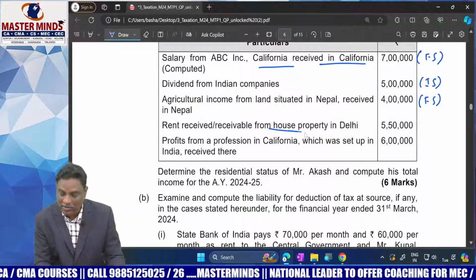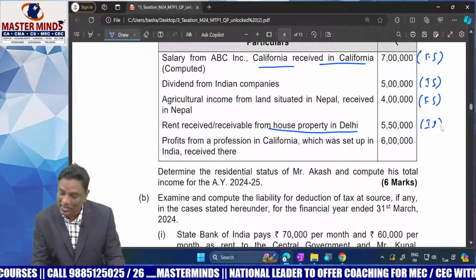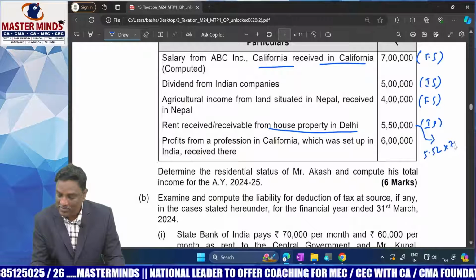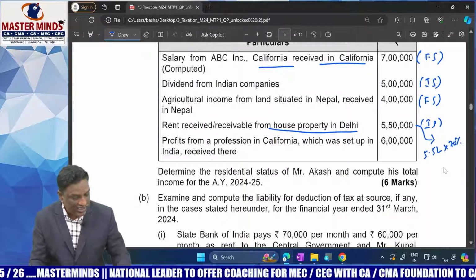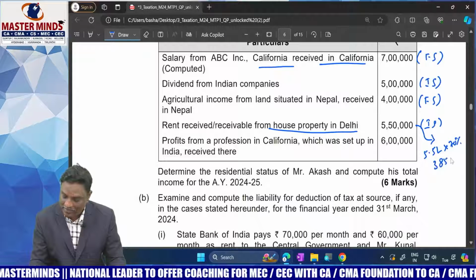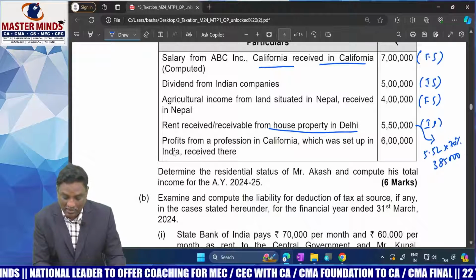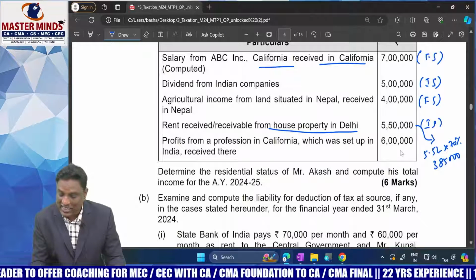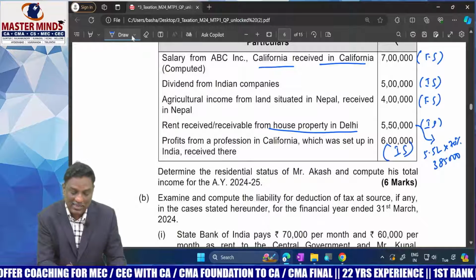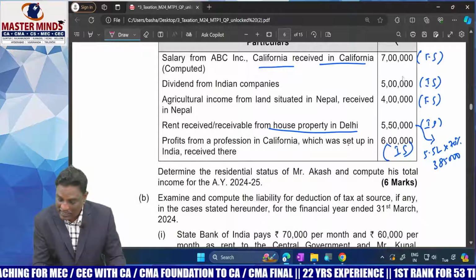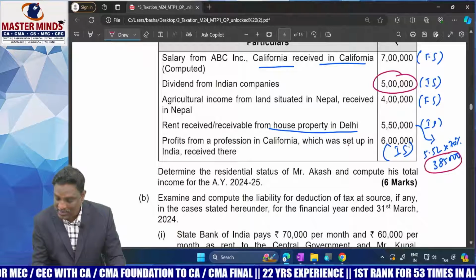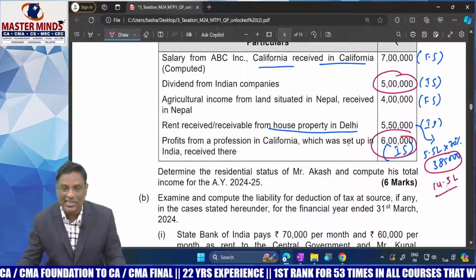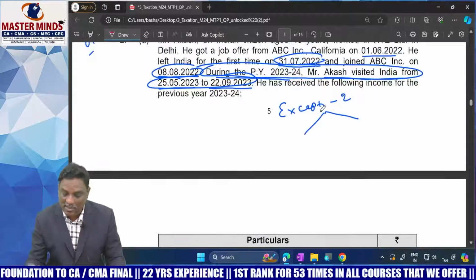Rent received from house property in Delhi, an Indian source of income, but the taxable value is 70%, since standard deduction is there. 5.5 lakhs into 70% is 3,85,000. Past profit from a foreign profession in California, which was set up in India, received here. It's an Indian source of income. So the Indian source of income is 5 lakhs plus 3,85,000 plus 6 lakhs, total 14.5 lakhs. Therefore it does not exceed 15 lakhs. Therefore he is covered by the exception to Part A.